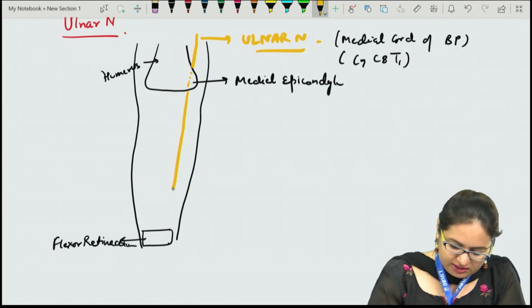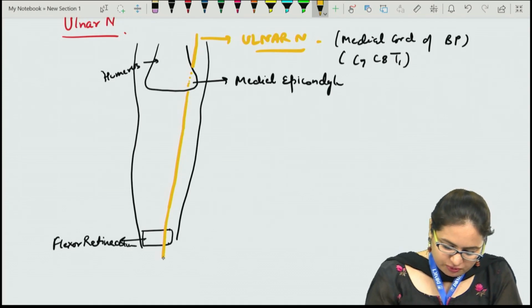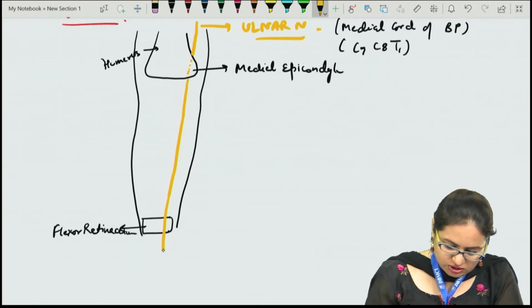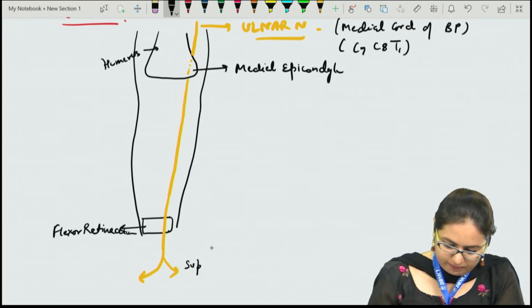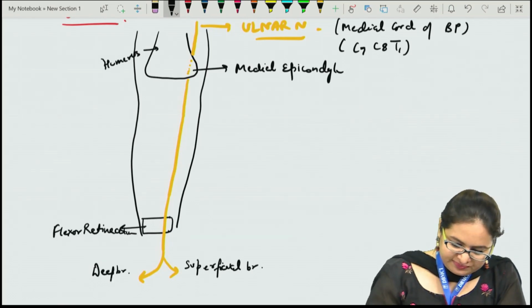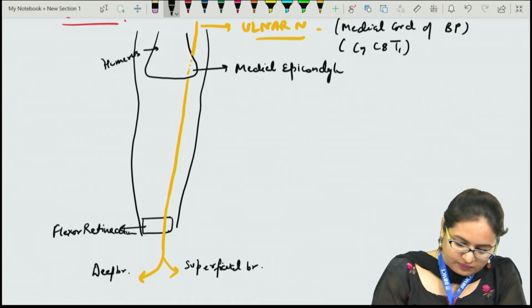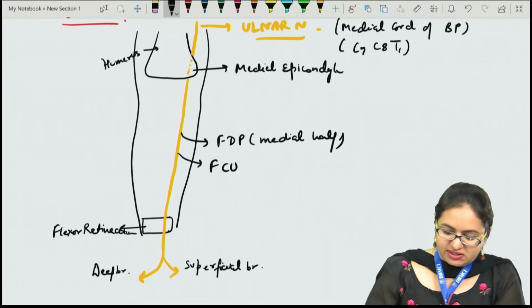The nerve gives supply to two muscles in the forearm, then it passes superficial to the flexor retinaculum to reach the hand. In the hand, it gives a superficial branch and a deep branch. In the forearm, it supplies the flexor digitorum profundus, the medial half, and along with that it supplies the flexor carpi ulnaris.